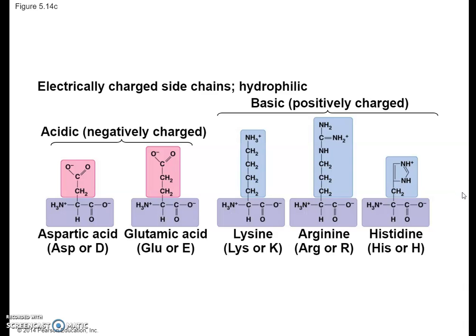Acidic R groups have a negative charge due to the presence of a carboxyl group. Basic R groups have amino groups with positive charges. All amino acids have carboxyl and amino groups. The terms acidic and basic in this context refer only to these groups in the R group position.